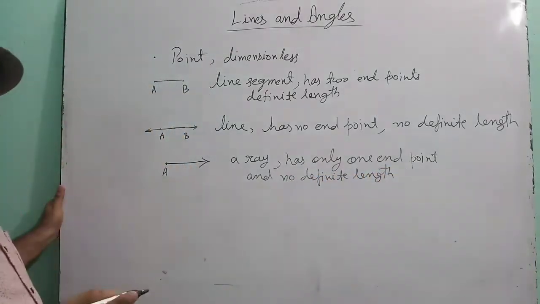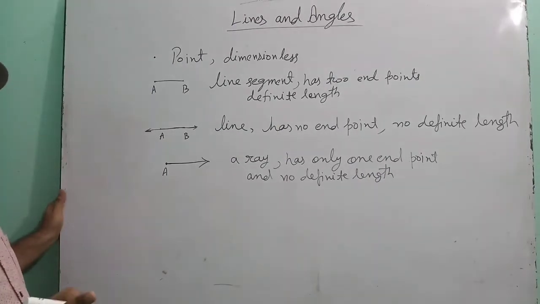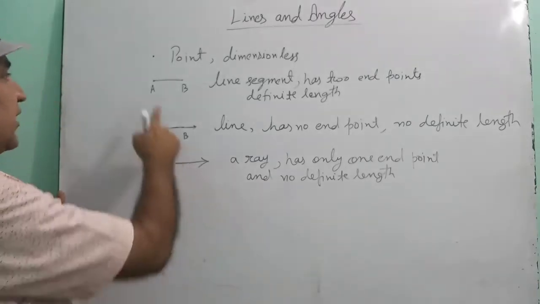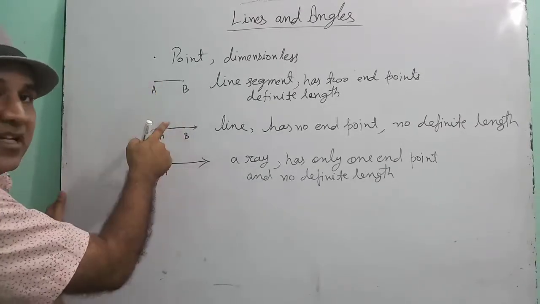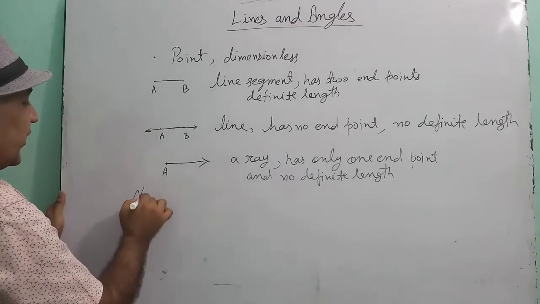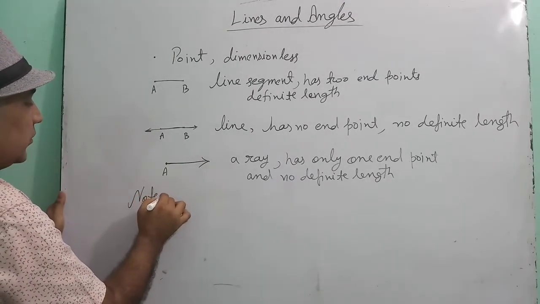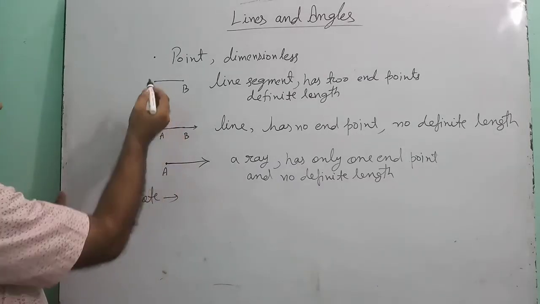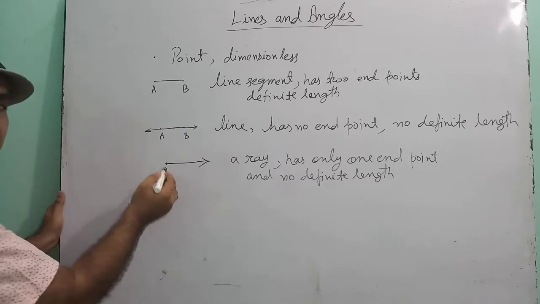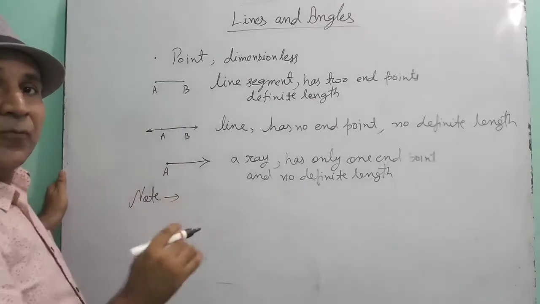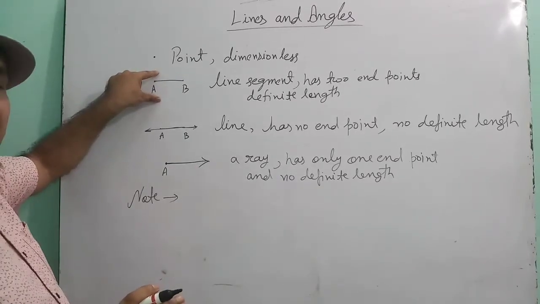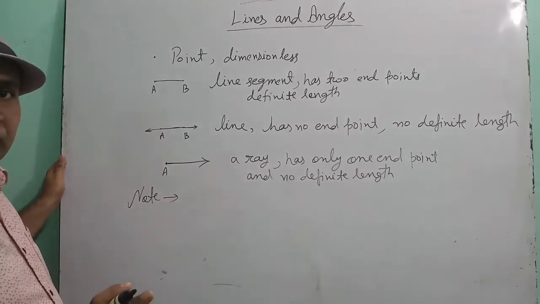No definite length means the length of a ray cannot be measured. Similarly, the length of a line also cannot be measured. The length of a line segment can be measured. Now see, children, the noted point is a line segment, a line and a ray have infinite points. How many points lie on a line segment? Answer will be infinite.